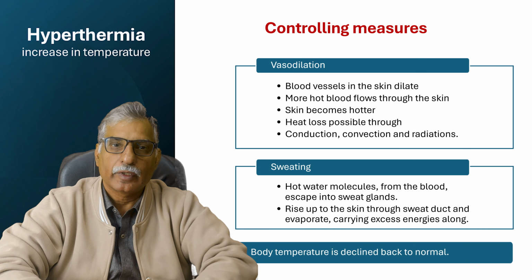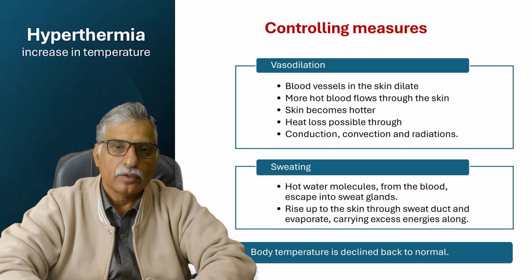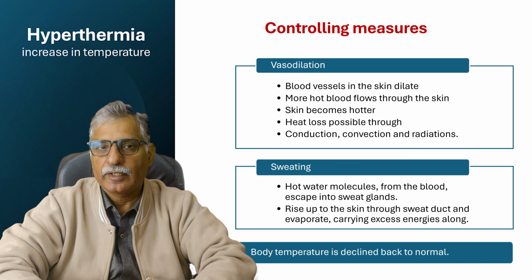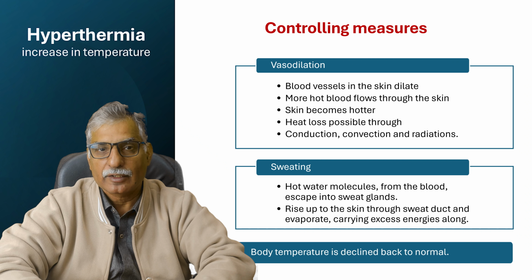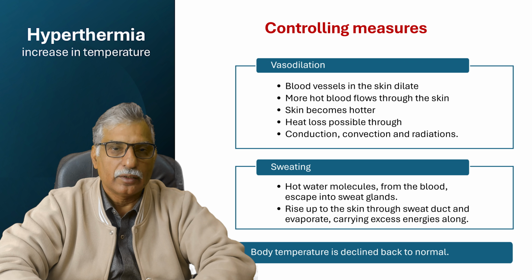At this time, this vasodilation, supported by conduction, convection and radiation and sweating activity, will help the body temperature stay at its normal, that is 37 degrees Celsius. And this activity continues to occur till we return to normal environmental temperatures, we return to normal bodily activities.